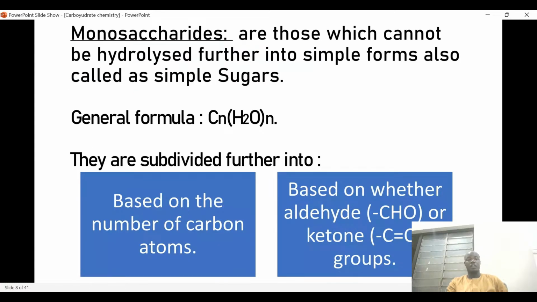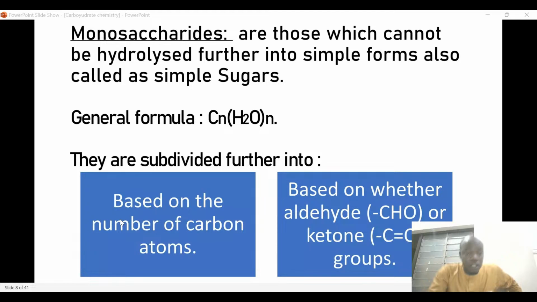The monosaccharides are those which cannot be hydrolyzed further into simpler forms. They are also called simple sugars, and they have a general formula of Cn(H2O)n, and they are subdivided into two. Monosaccharides are classified based on the number of carbon atoms, as well as based on the functional group.